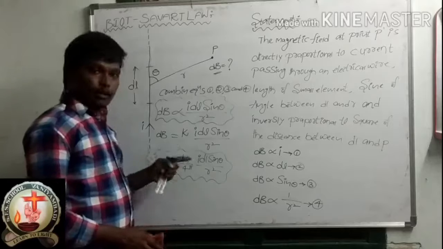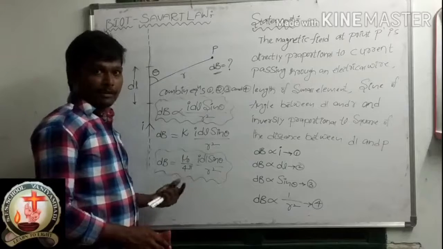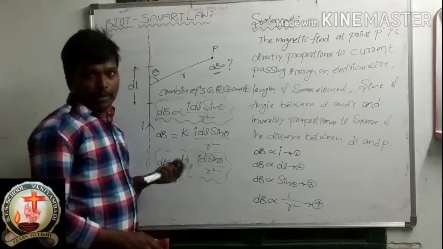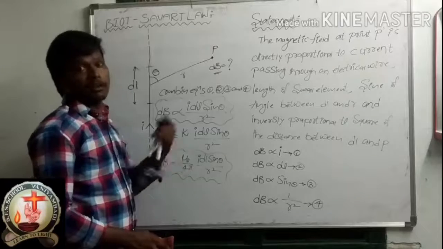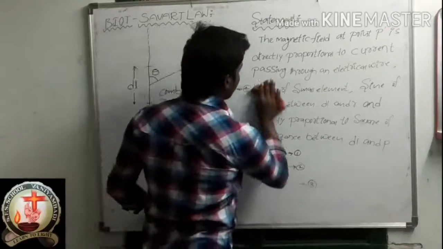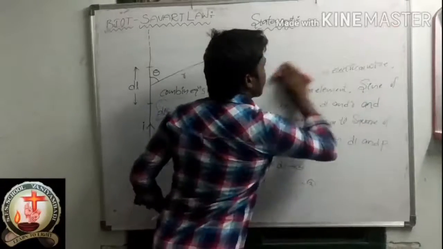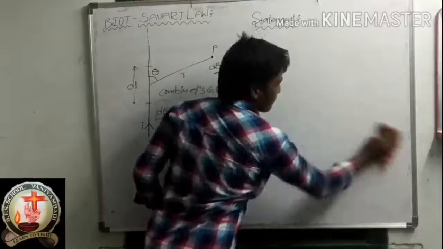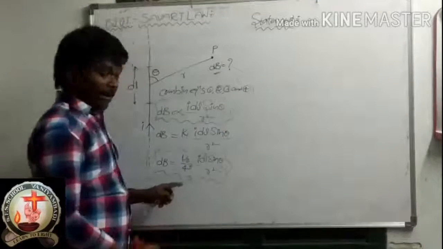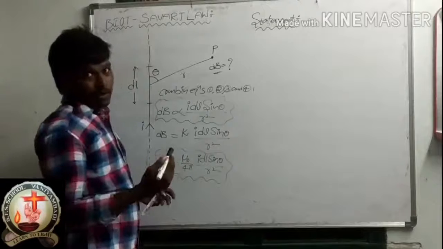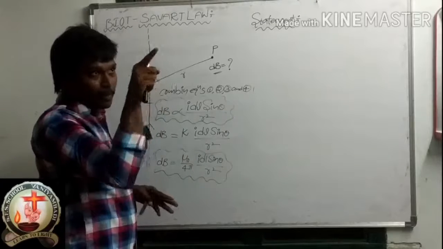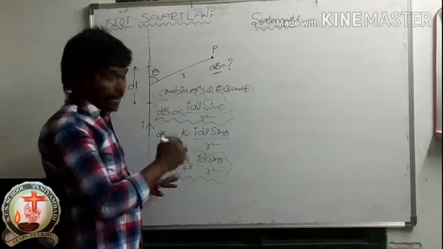Now I would like to write this magnetic field expression in vector form. Vector means usually what we should do, we indicate the bar, correct? We indicate the bar on the left side.